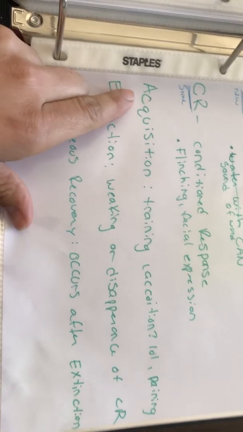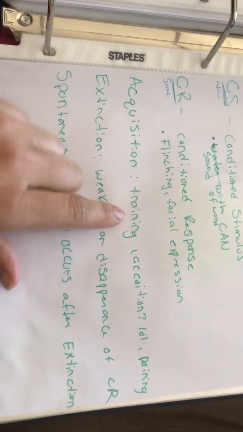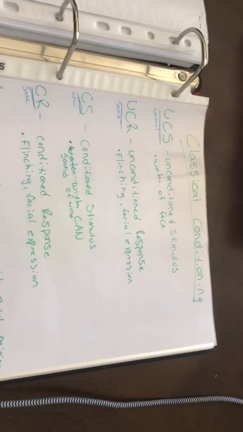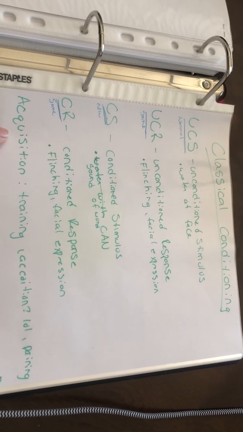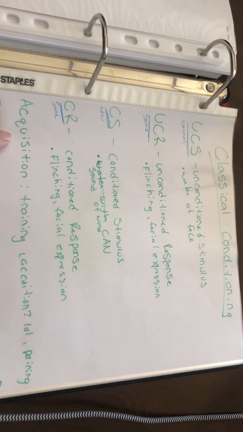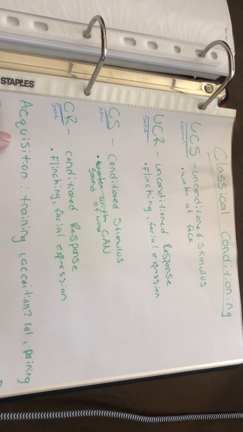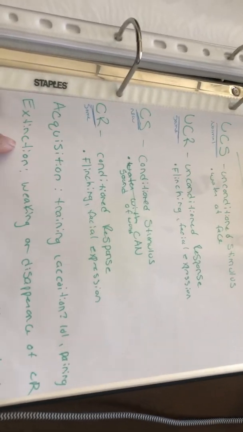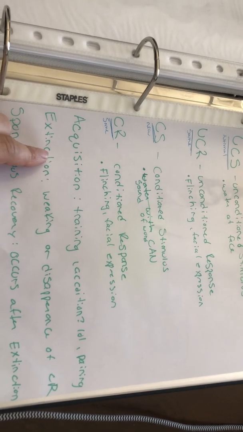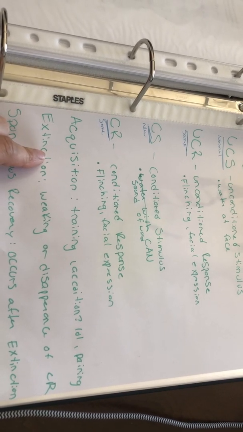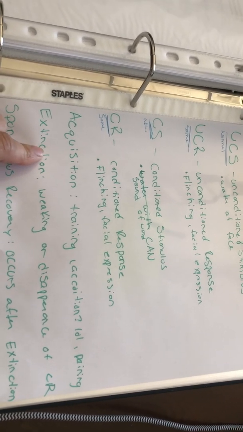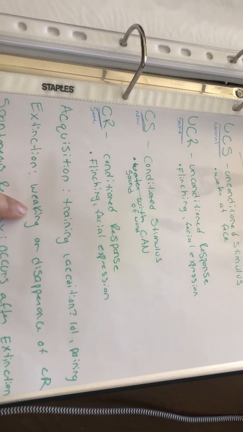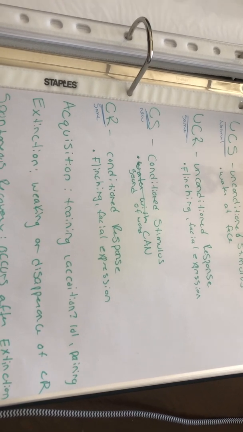So acquisition, again, is just the training, producing those associations or pairings with things. Acquisition was what we did with this example. When I was flicking water in Mitchell's face, we were pairing that with the word can. That is an example of acquisition. Extinction is when that would disappear. When I was flicking Mitchell in the face with water, every time I said the word can, I eventually stopped flicking the water but still said can. Eventually, he stopped flinching. This is an example of extinction. It's the weakening or disappearance of that flinching.